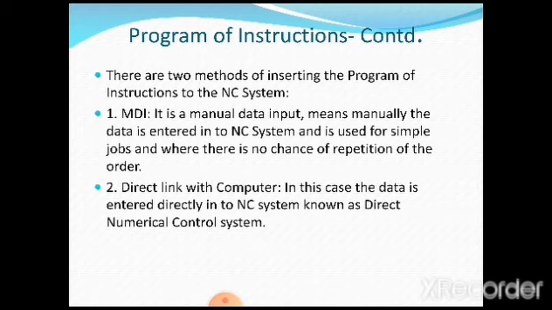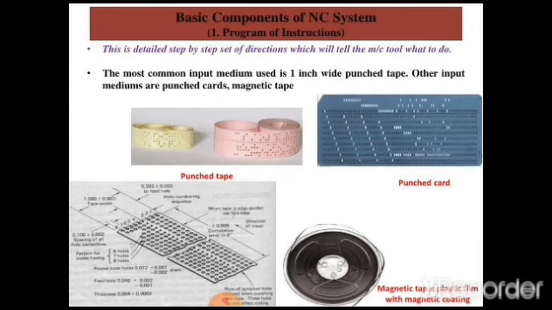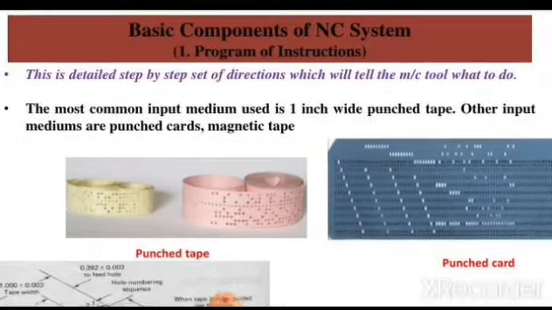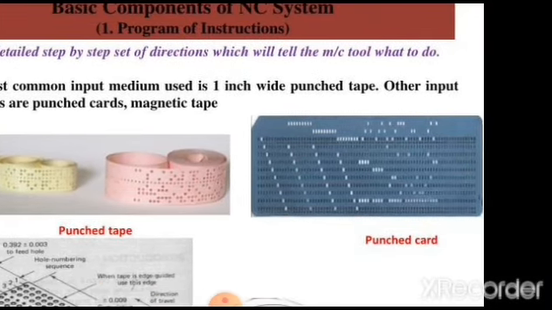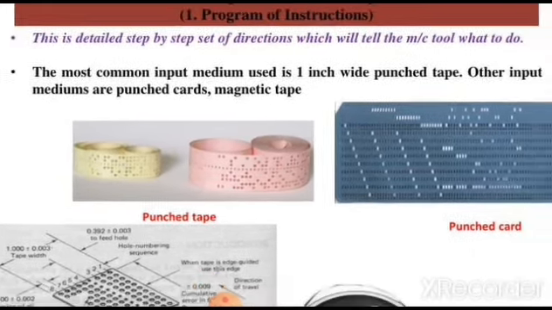In this case, the data is entered directly into the NC system, known as direct numerical control system. In a direct numerical control system, we are again going to convert that tape reader into an equivalent program of instructions, and the NC machines are being controlled. This is called a direct link. That also we are going to discuss in detail in the subsequent presentations. Again, you are going to see on the screen, just to clarify more, the program of instructions. The most common input medium is 1 inch wide punched tape, other input media are punched cards and magnetic tape.